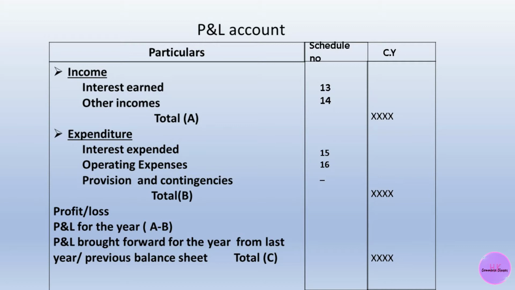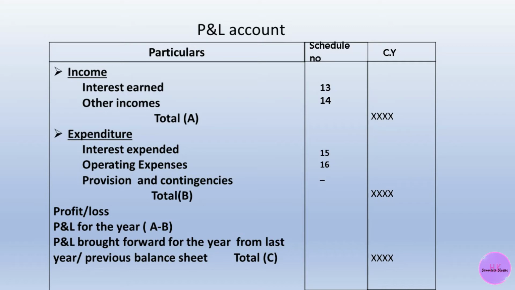Then write the heading expenditure. The first heading is interest expended. Interest expended means, for example, ABC Limited Bank has taken a loan from the RBI, so it will pay interest to RBI on the loan amount.